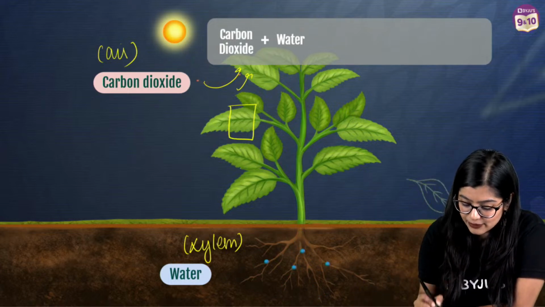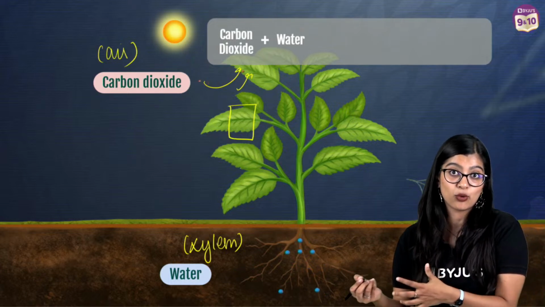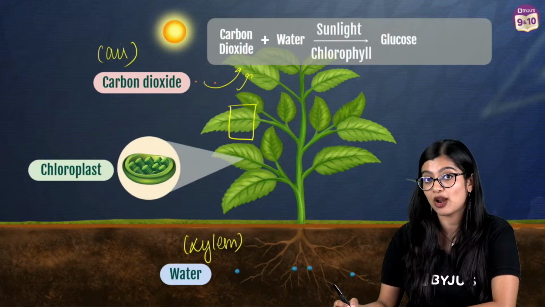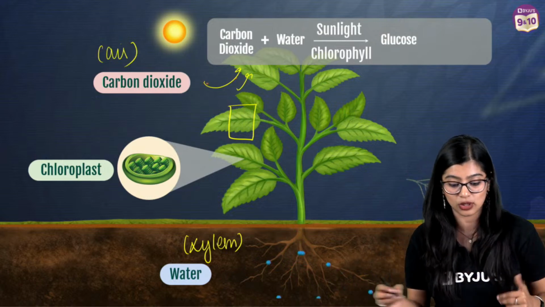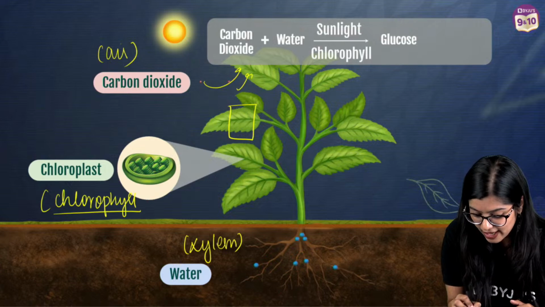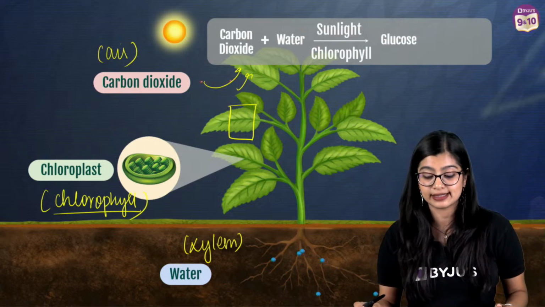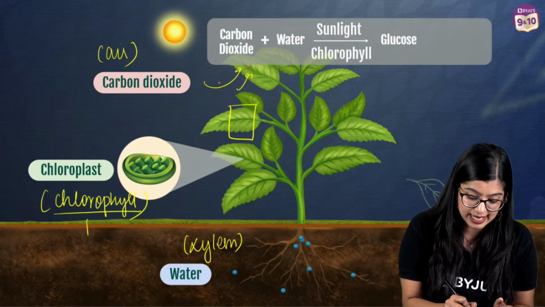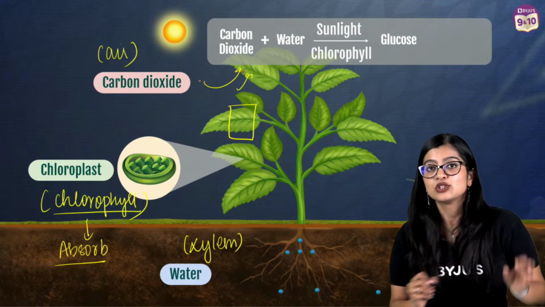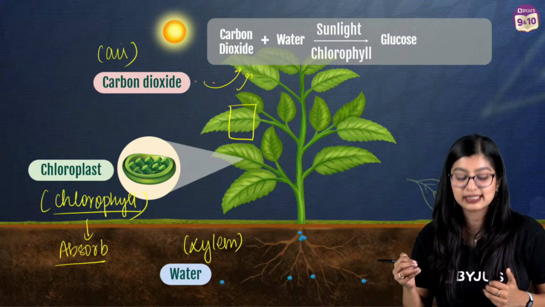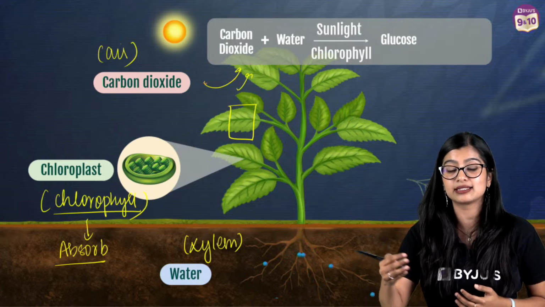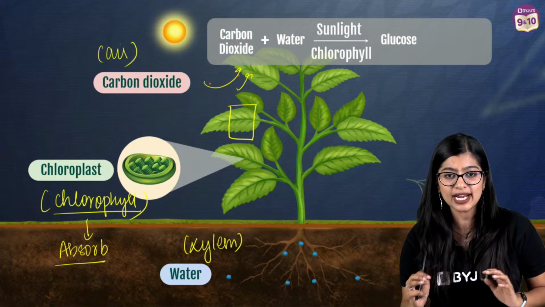So the leaves are the site where photosynthesis takes place. And we know that leaves have a specialized cell organelle or plastid, which we call chloroplast, which consists of chlorophyll in it, right? Now this chlorophyll plays a very important role because it has the ability to absorb sunlight. So sunlight is absorbed, and this light energy is then utilized to split water molecules, right?